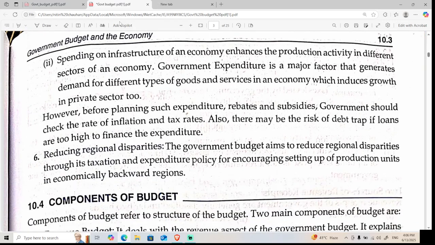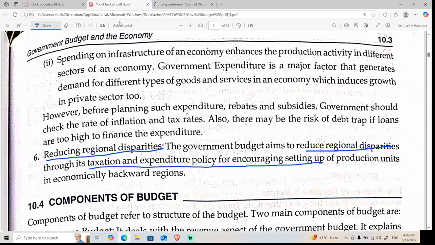the sixth reason for making a budget is reducing regional disparities. Reducing regional disparities means the government budget aims to reduce regional disparities through its taxation and expenditure policy of encouraging the setting up of production units in economically backward regions.